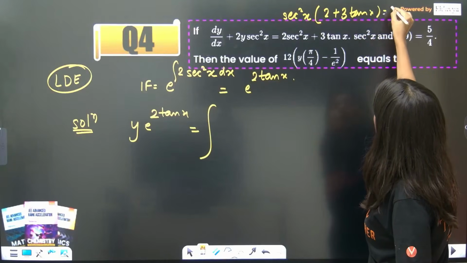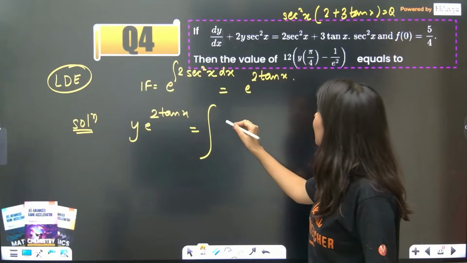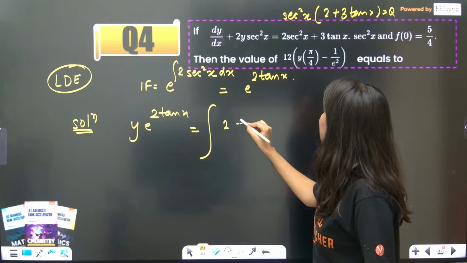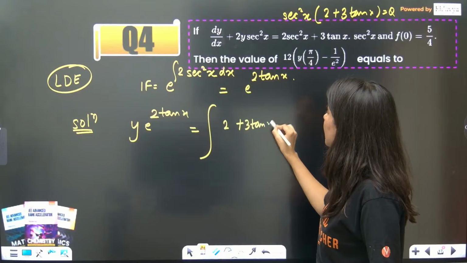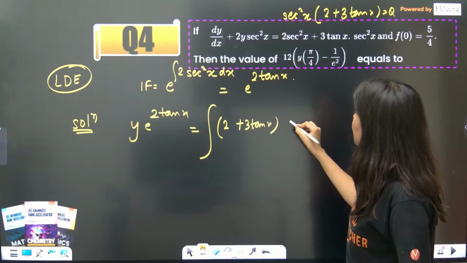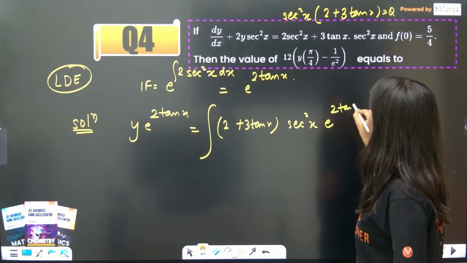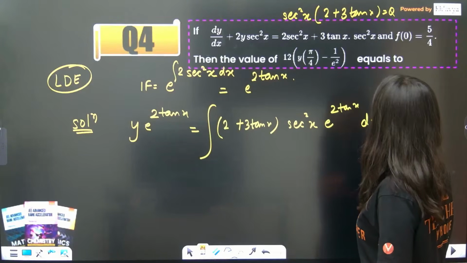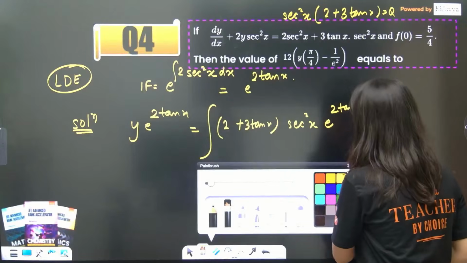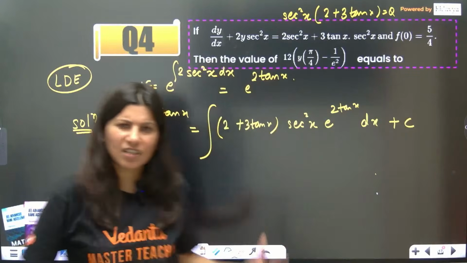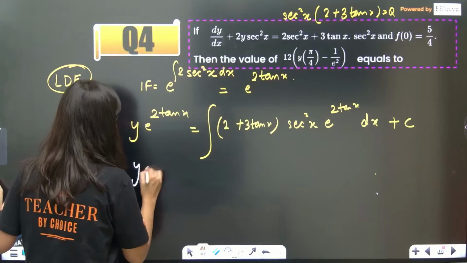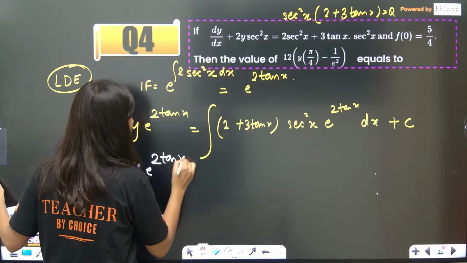This is your Q. So Q multiply integrating factor: (2 + 3 tan x) sec²x e^(2 tan x) dx + c. Now you just have to integrate it. Y e^(2 tan x) is right here.